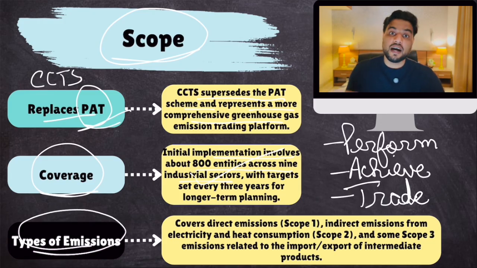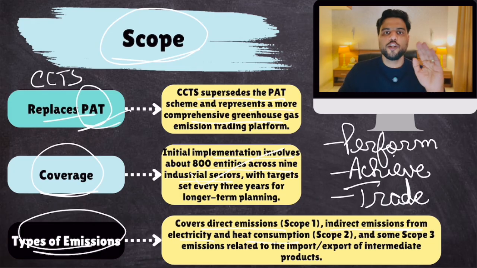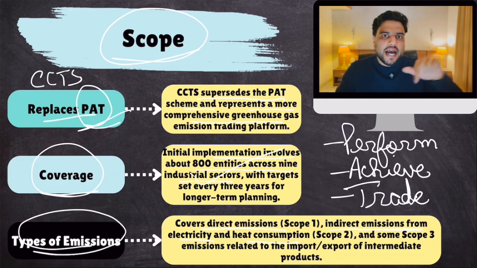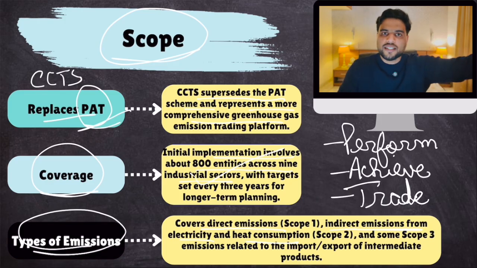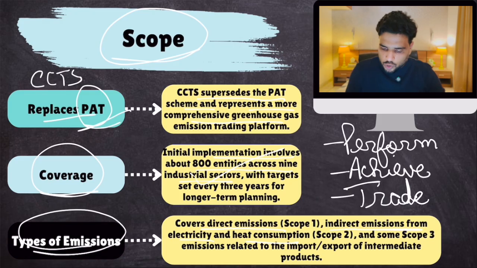Types of emissions that are covered, for which you will get carbon credit. If you reduce the following types of emissions, then only you will receive a carbon credit. It covers direct emissions and indirect emissions like electricity and heat consumption. Number one is when you're emitting carbon dioxide yourself. Number two is you're not emitting carbon dioxide yourself, but you're consuming electricity. That electricity is coming from coal-based power plants, and those power plants are emitting greenhouse gases. So you are indirectly contributing to greenhouse gas emissions, right? So this is also covered.